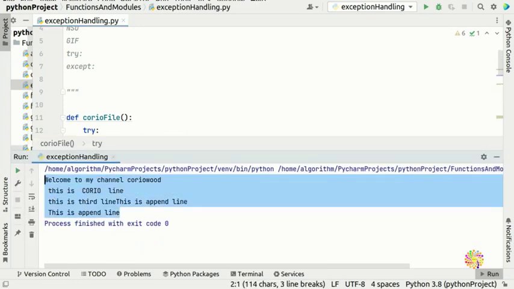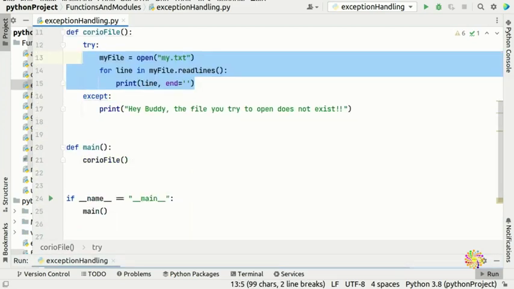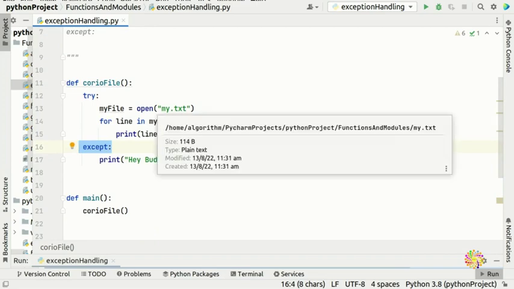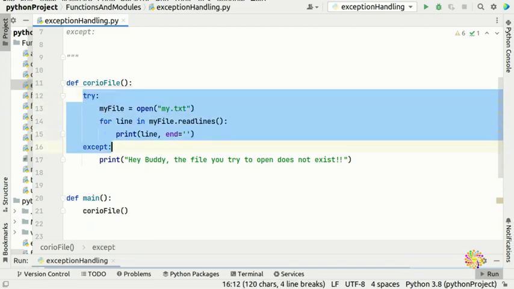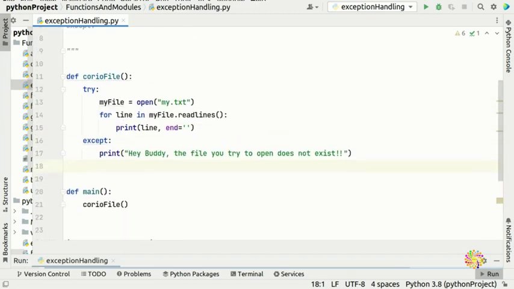Whichever programming language you use, be it Java, Python or C++, as soon as you deal with external resources, especially files, always use try and except. What happens if the file doesn't exist, the file is corrupted, or the file has a different extension than you want, not a txt file? You can safeguard with this. There are a lot of exceptions, but the first one is the file not found exception.